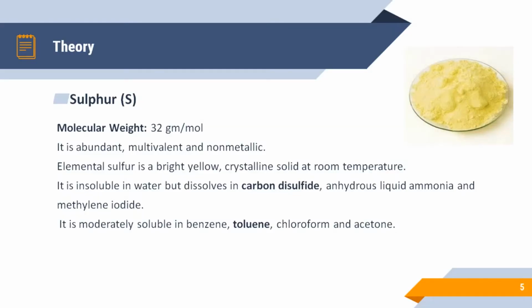Next chemical is sulfur. It is abbreviated as S. Its molecular weight is 32 gram per mole. It is abundant, multivalent and non-metallic. Multivalent means it exhibits more than one valency. Elemental sulfur is a bright yellow, crystalline solid at room temperature. It is insoluble in water but dissolves in carbon disulfide, anhydrous liquid ammonia and methylene iodide. Also, it is moderately soluble in benzene, toluene, chloroform and acetone.